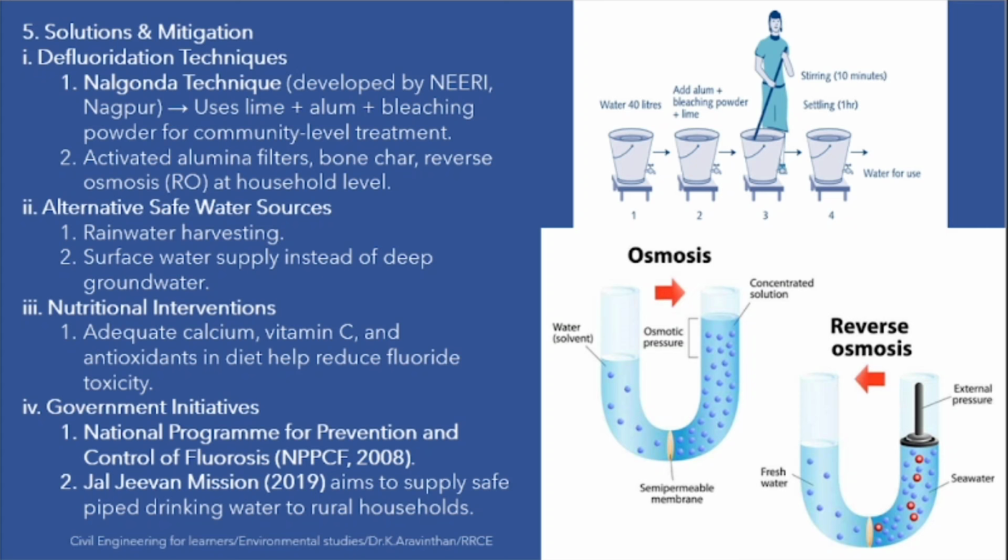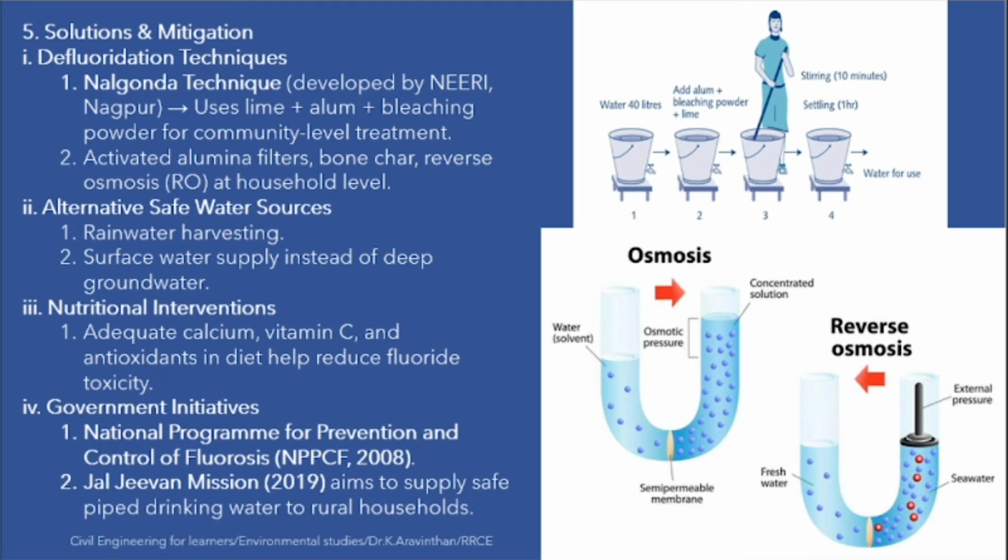If you are having that water, you will also have a problem. So the safe alternative is rainwater harvesting at your place. This is the best way. Nutritional interventions can be done, and government initiatives can be taken in order to prevent fluorosis.